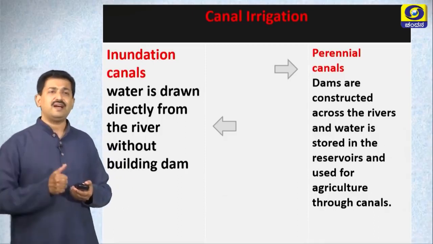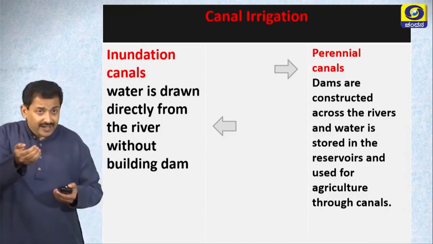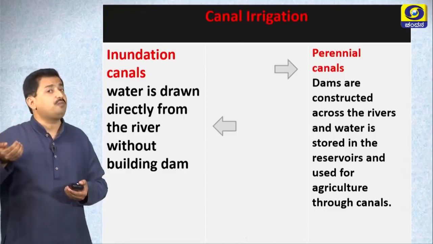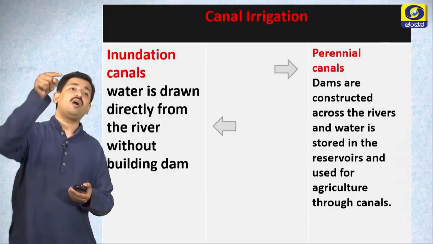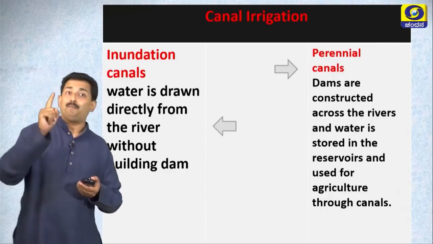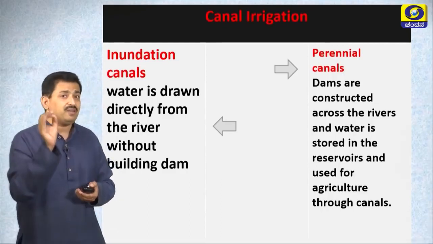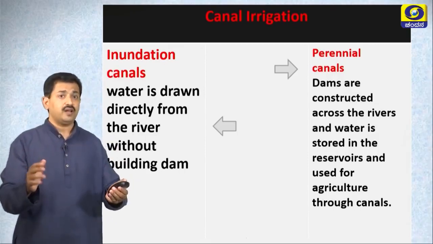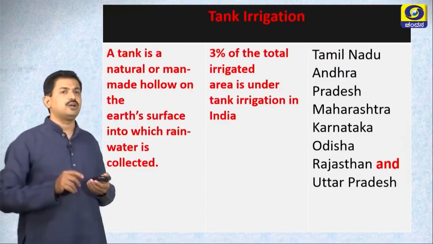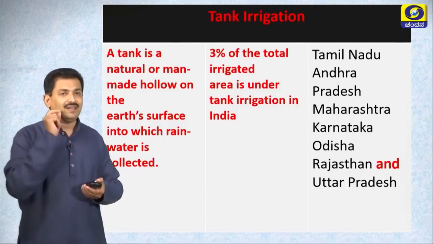Inundation canal, what is that? Water is drawn directly from the river without building a dam. It is called inundation canal, which is also called flood canal. Perennial canal means dams are constructed across the river and water is stored in the reservoir and used for agriculture, that is called perennial canal.